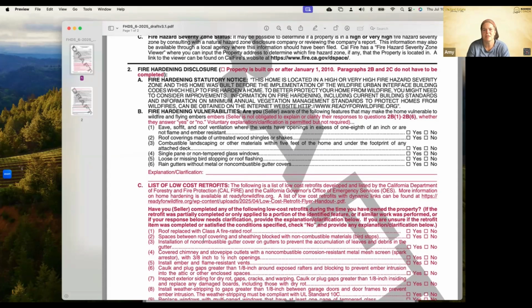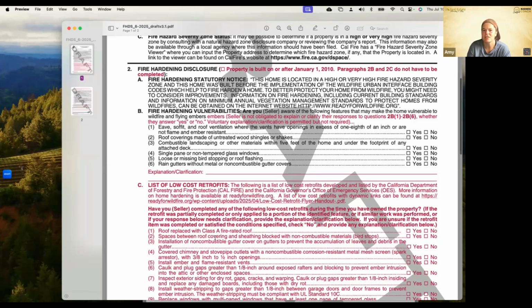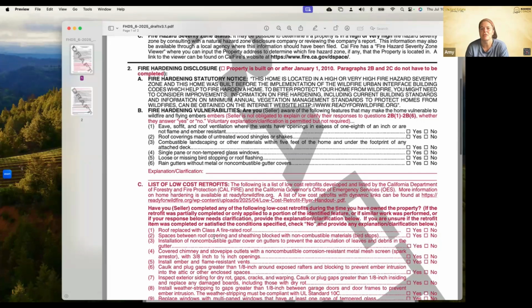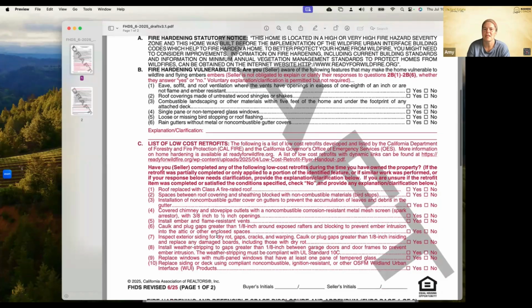If the retrofit was partially completed or only applied to a portion of the identified feature, or if similar work was performed, or if your response below needs clarification, provide the explanation or clarification below. If you are unsure if the retrofit item was completed or satisfied the conditions specified, check no and provide explanation or clarification below. Roof was replaced with a Class A fire-rated roof. Spaces between roof covering and sheeting blocked with non-combustible materials. Installation of non-combustible gutter covers on gutters to prevent the accumulation of leaves and debris in the gutter. Covered chimney and stovepipe: non-combustible, corrosion-resistant, metal mesh screen spark arresters. A lot of them have those, by the way.